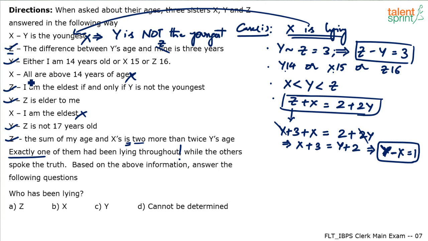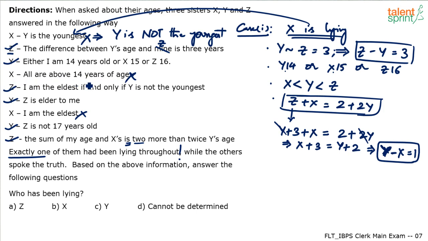Look at this statement given by X. X says all are above 14 years of age. We have already got the order X less than Y less than Z. If you consider X is 15 years old, what happens? X is 15, Y and Z are more than 15, which means all three will be more than 14 years old. Which means the statement given by X will become correct.